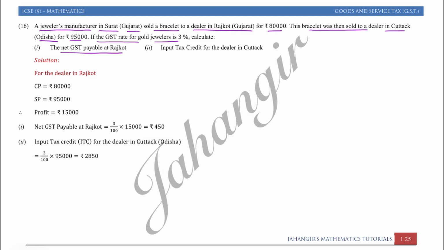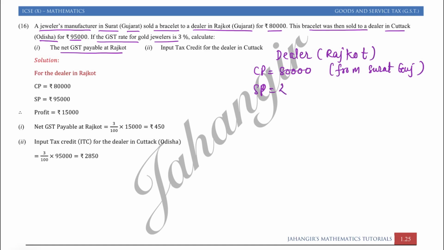So the dealer in Rajkot had bought it for rupees 80,000 from Surat, that is Gujarat, and sold it for rupees 95,000 to a dealer in Cuttack, that is in Odisha. Okay, so it's a different state.